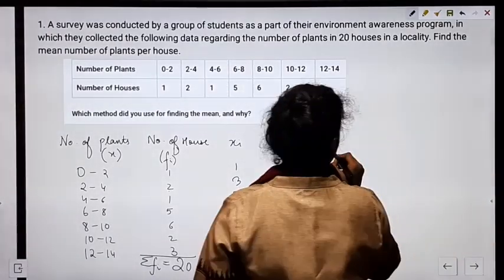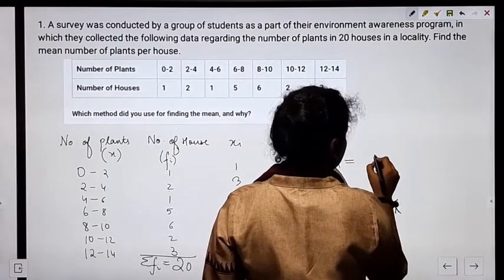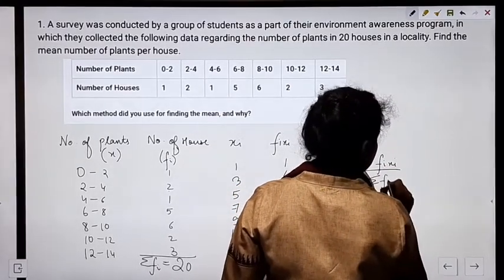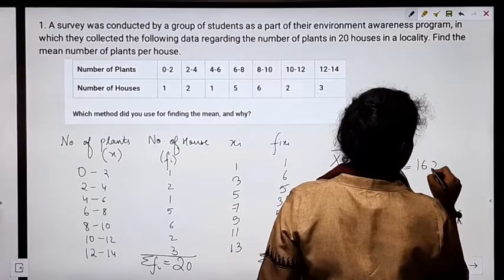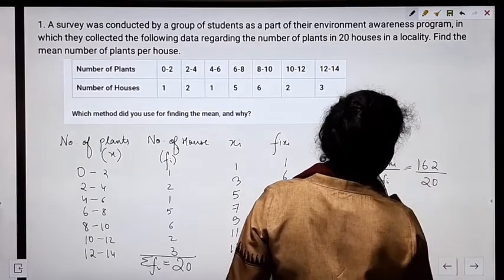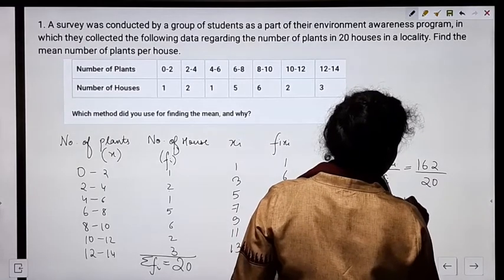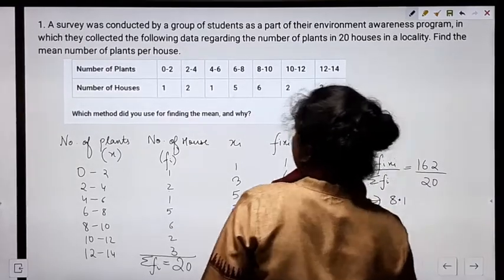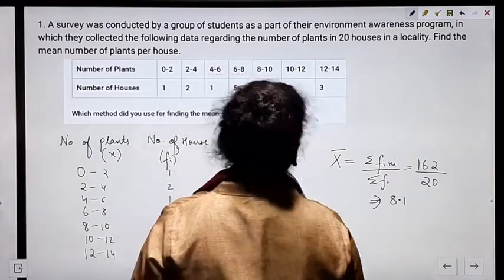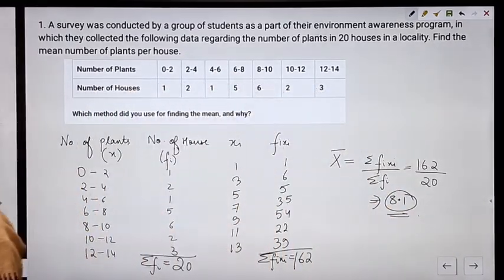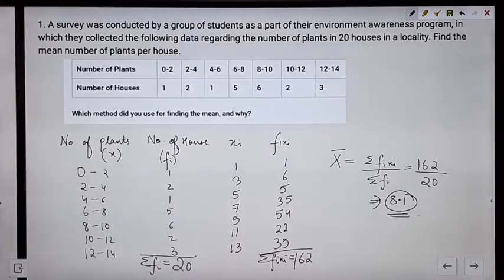Now we know mean is equal to summation fi xi upon summation fi. So this is 162 divided by 20. This value comes out to be 8.1. Hence, the mean number of plants is 8.1. This is our mean. This was question number 1.